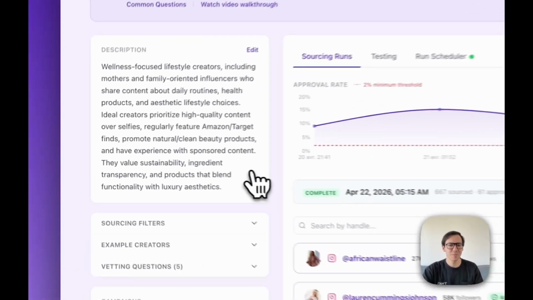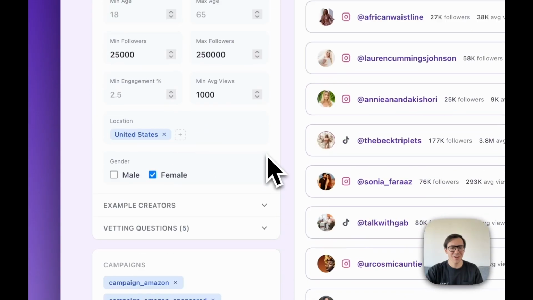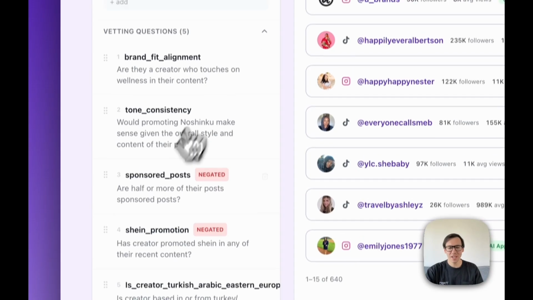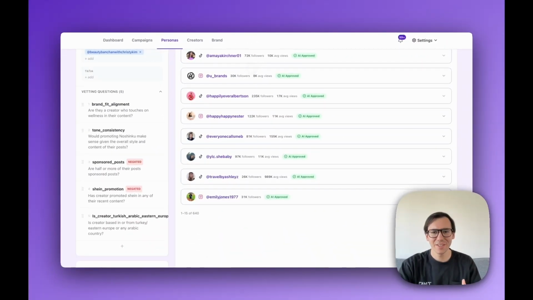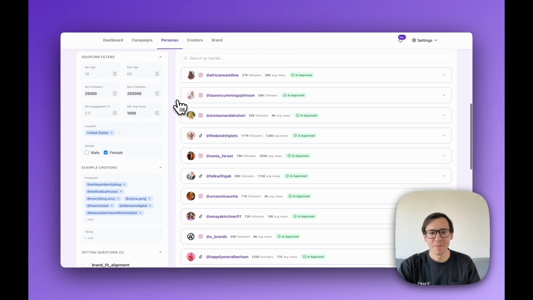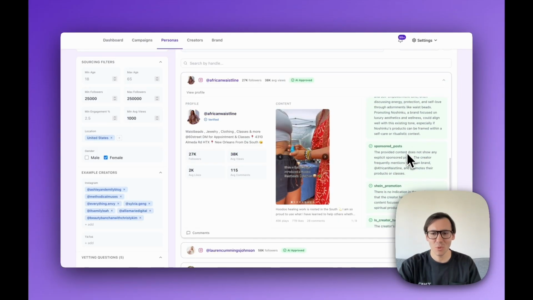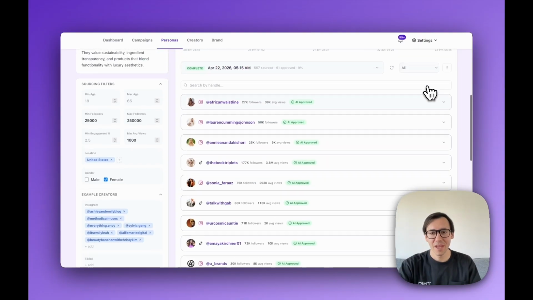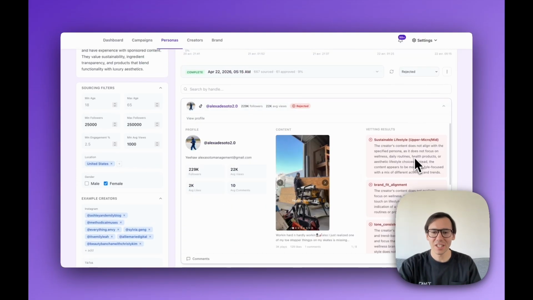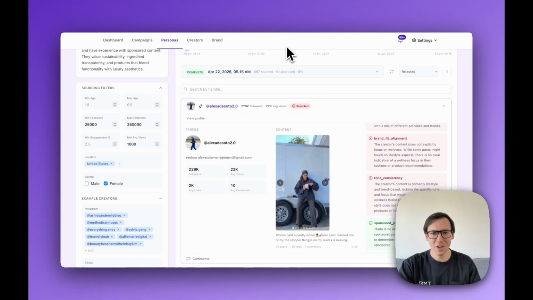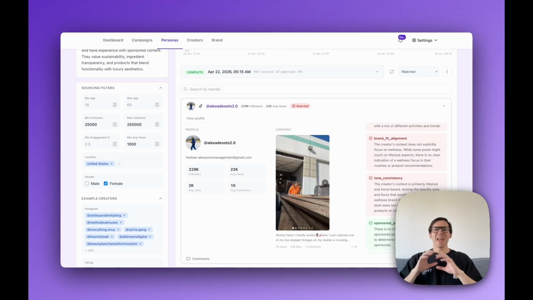Over here, we're able to see the description, the different filters that are put together, sample creators that are provided, and vetting questions. These are actually really interesting because we don't just source creators, but we also vet them. We make sure that they're a fit for your brand, and we use AI to do that. For all these creators that have been approved, you can see that we asked every single question that is important to the brand for every single creator. And the creators that we reject, they're rejected for clear reasons. So you have full visibility in terms of how we find creators. We don't just look at creators inside of a pool. We work with every creator on Instagram, TikTok, and YouTube.